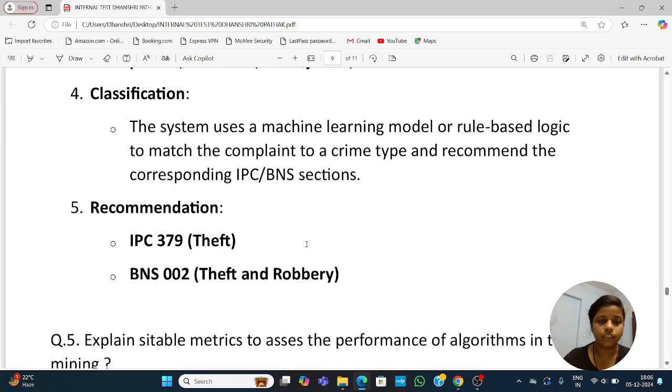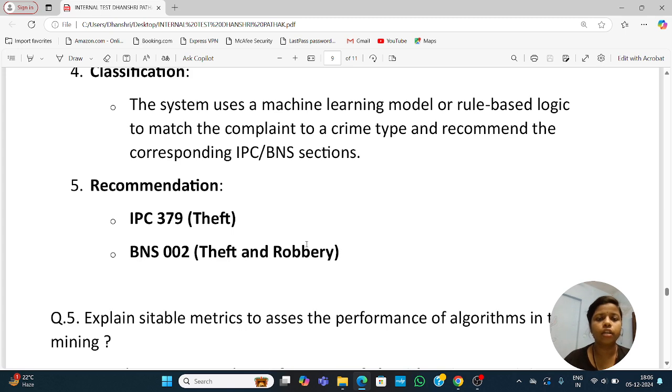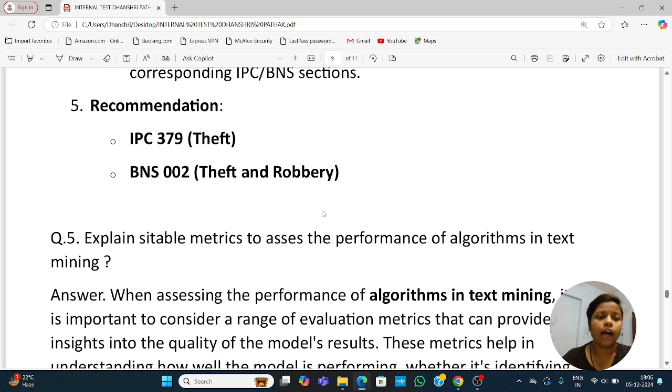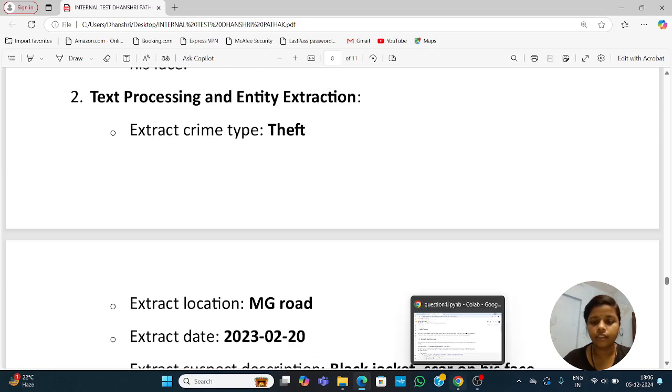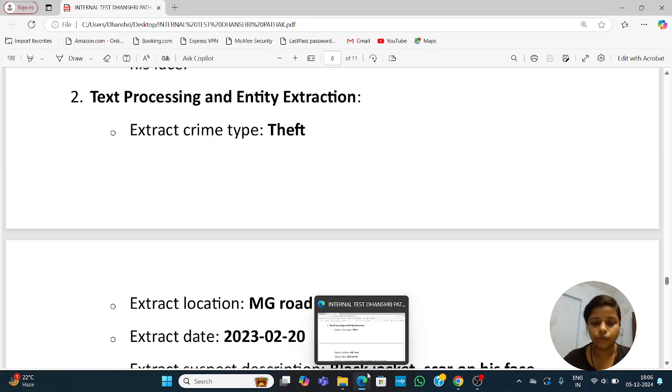Classification: the system uses a machine learning model or rule-based logic to match the complaint to a crime type and recommend the corresponding IPC or BNS section. Recommendation: IPC 379 theft, BNS 002 theft and robbery. So this is all about question number 3, and now we discuss question number 4.